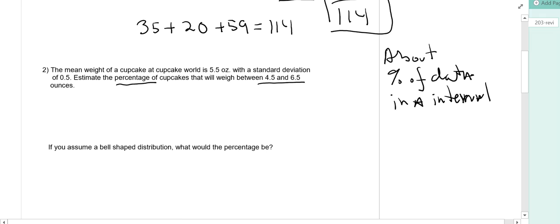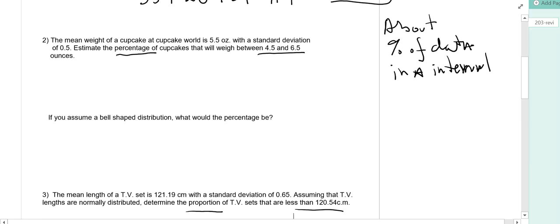No. All right. So whenever we have a problem that is about the percentage of data in an interval, we have 3 things to consider. 1, Chebyshev's formula, which is 1 minus 1 over k squared.